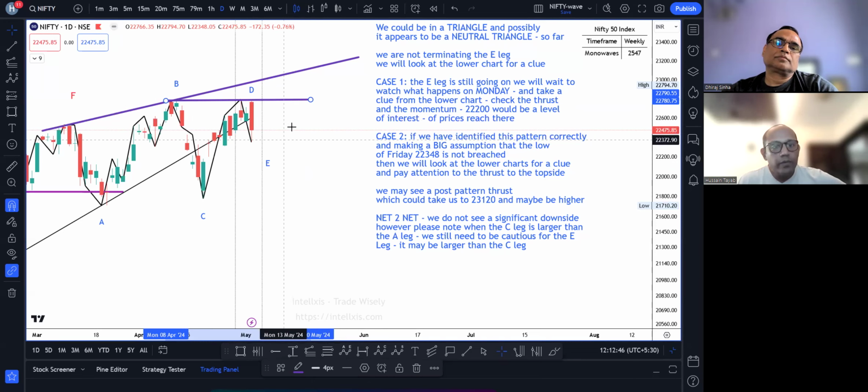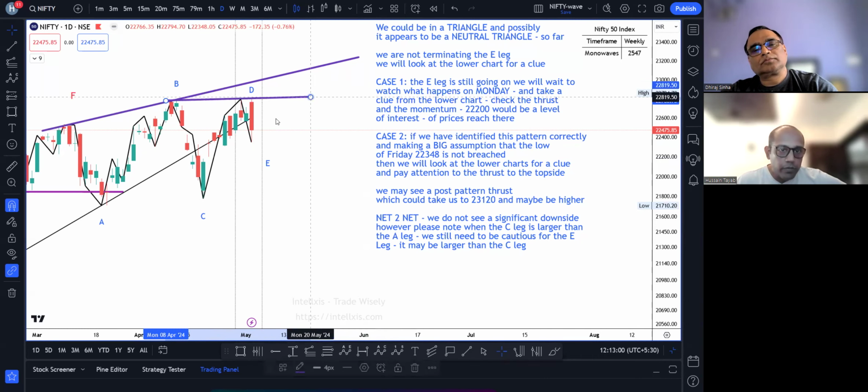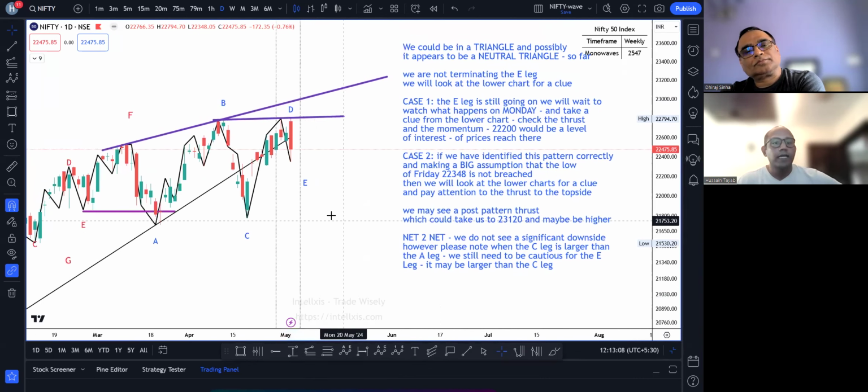I will only be able to know that once I see the price action on Monday, Tuesday, and I get some confirmation on the lower chart. ठीक है? That level comes to about 22,790, and you can use magnets. I may have missed something. It should actually be a new ATH of around 22,794. That would be the first target that I would be looking at.